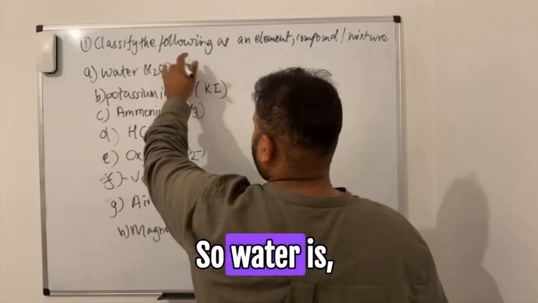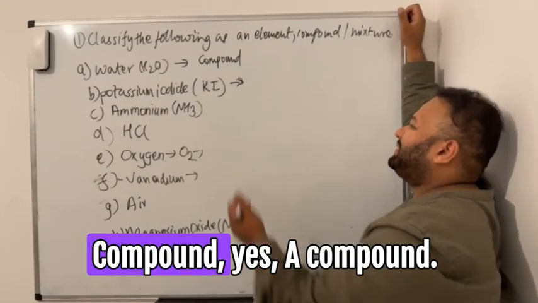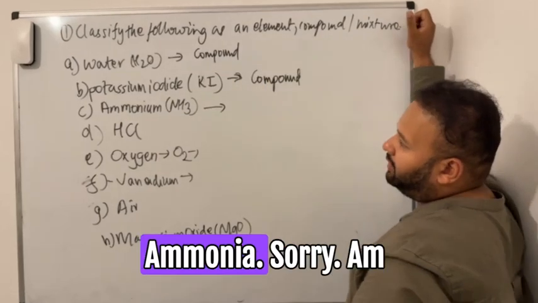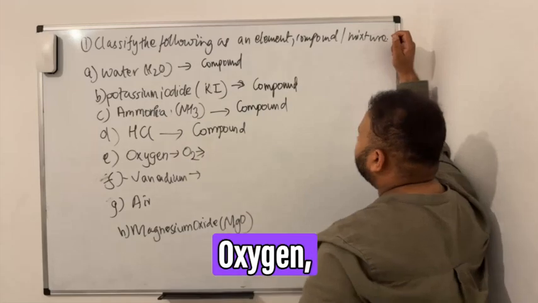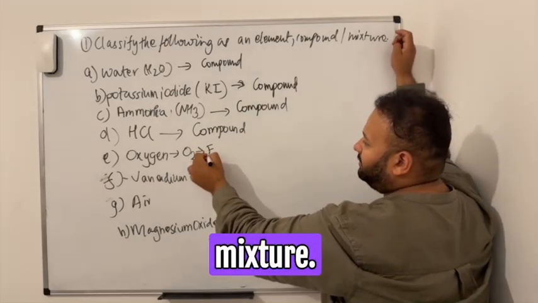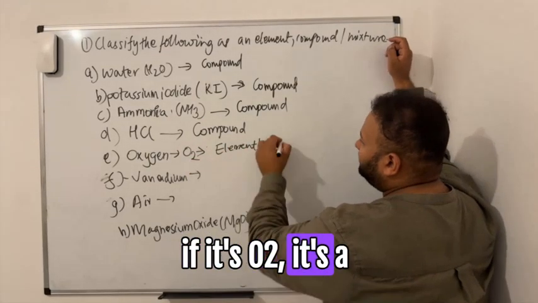First one, water is a compound. Ammonia, sorry, it's a compound. HCl, compound. This one, oxygen. Element. Oh, sorry, mixture. No, isn't it? If it's O2, it's one element. Yes.